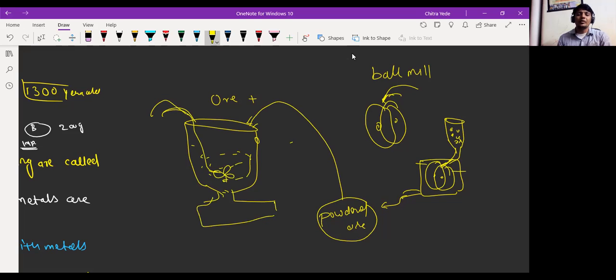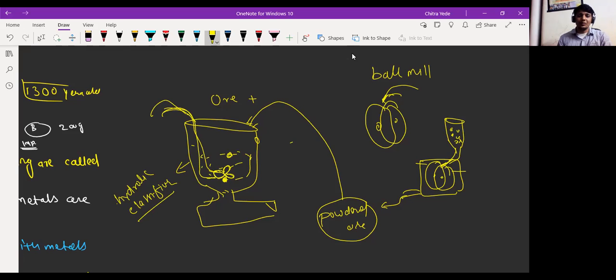Sir, what did you call this container? Hydraulic classifier. It is called as hydraulic classifier. Here one spin wheel is present which is connected with the electric motor, and here one arrangement of pipeline is arranged in order to supply water.